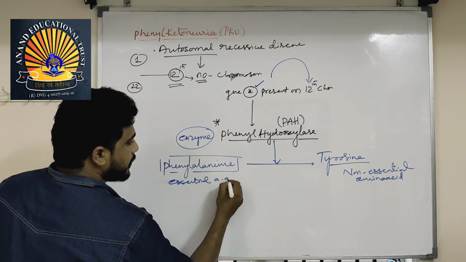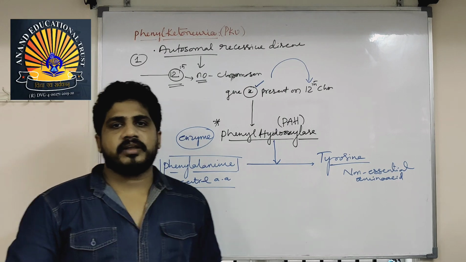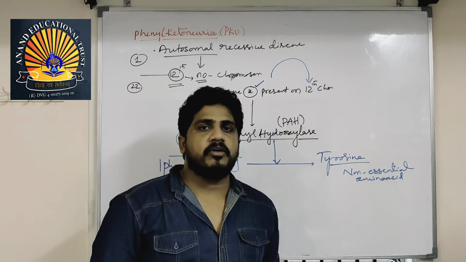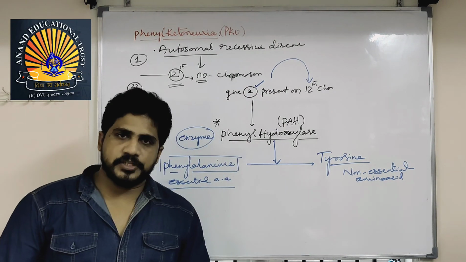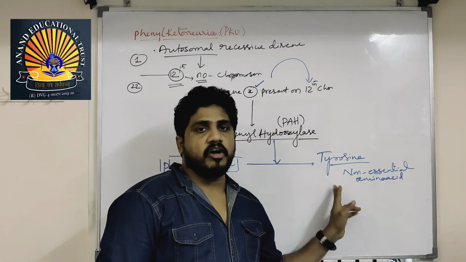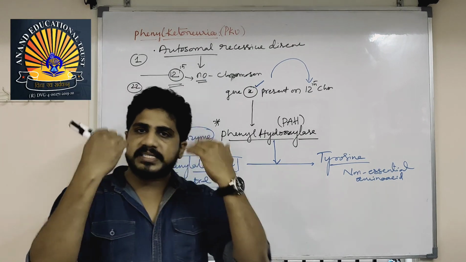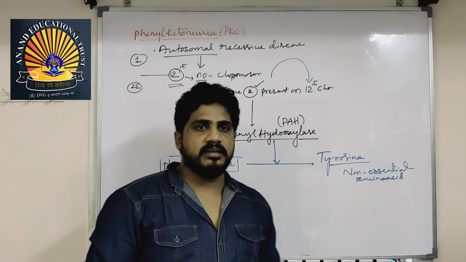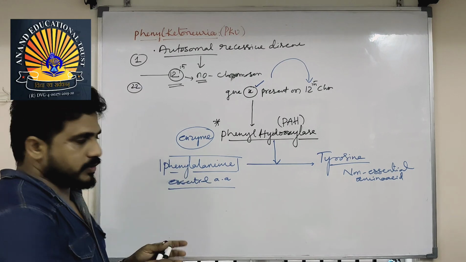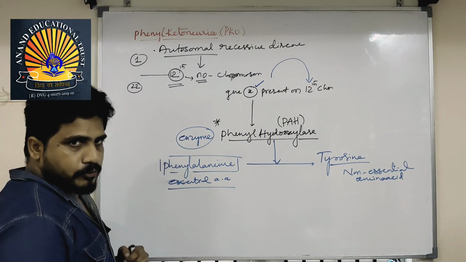Difference between essential and non-essential: essential amino acids cannot be synthesized in our body, and we must consume them from the diet. Non-essential amino acids can be synthesized in our body. The best example of an essential one is phenylalanine, which is not synthesized in our body, so you take it from food.